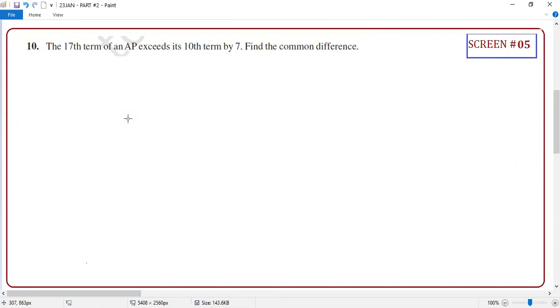The 17th term of an AP exceeds the 10th term by 7. Clear? So what is that? Anyone can tell me what is that expression? How to write it? A plus 16D minus A plus 9D is equal to 7. Okay, before that, A17 equal to A10 plus 7, right? This is what is given. Your 17th term of AP exceeds its 10th term by 7. Correct or not?